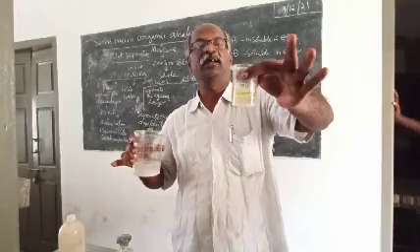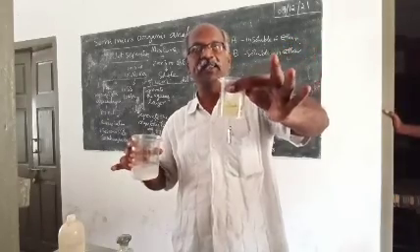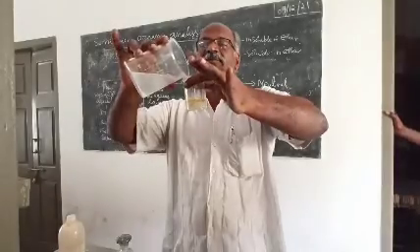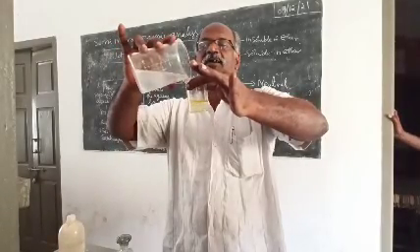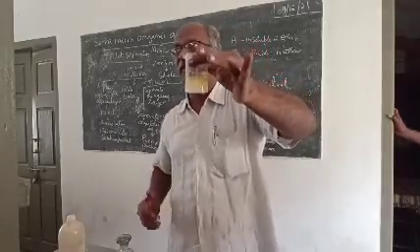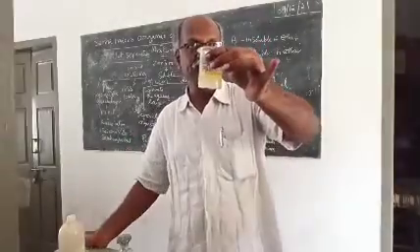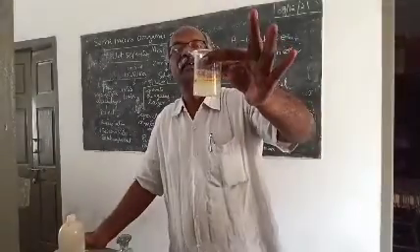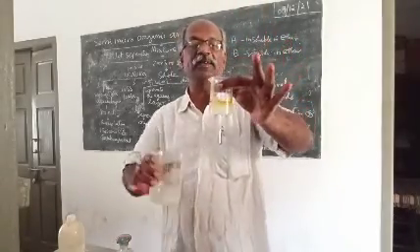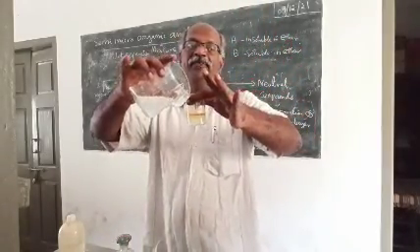You can see a colored appearance on the upper layer. Oily layer. Colored oily layer. That means the organic compound is slowly coming out. It is insoluble in water. After neutralization with sodium hydroxide, the organic compound is coming.